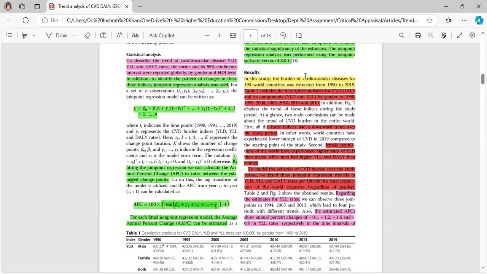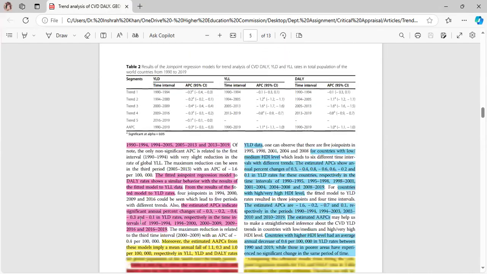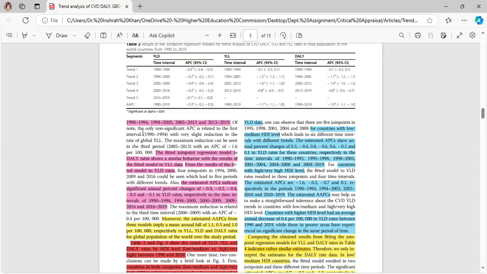Results. In this study, the burden of cardiovascular diseases for 194 world countries was extracted from 1990 to 2019. Regarding the estimates for YLL rates, the estimated APCs show annual percentage changes of minus 0.1, minus 1.2, minus 1.6, and minus 0.8 in YLL rates, respectively in the time intervals of 1990 to 94, 94 to 2005, 2005 to 2013, and 2013 to 2019.